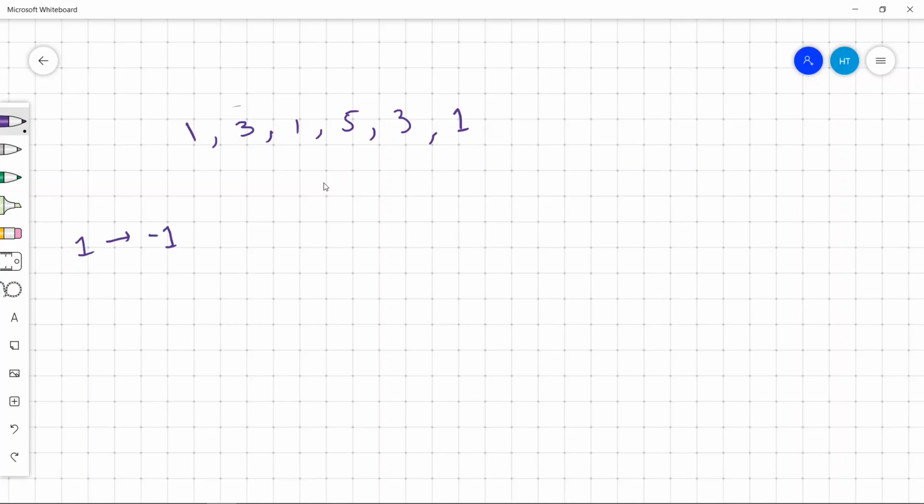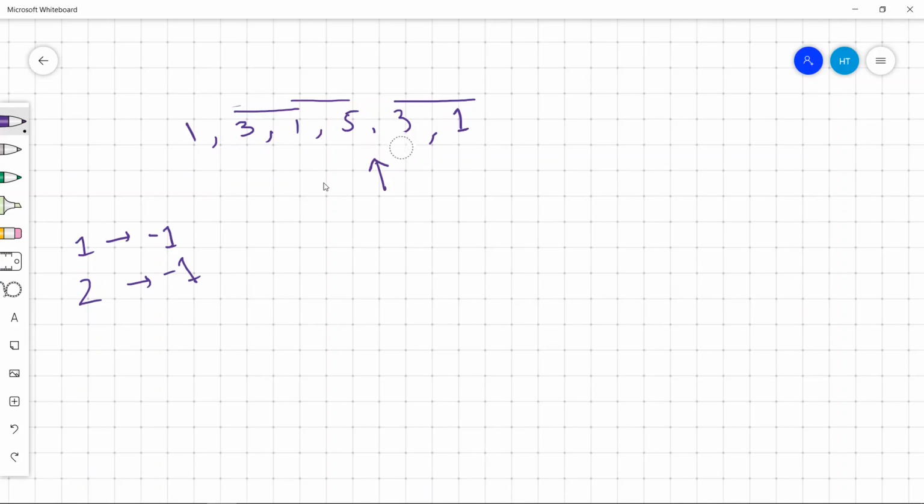For size 2 we have these subarrays, and we don't have a common number in subarrays of size 2 as well, because here we do not have 1. So for 2 it is -1.